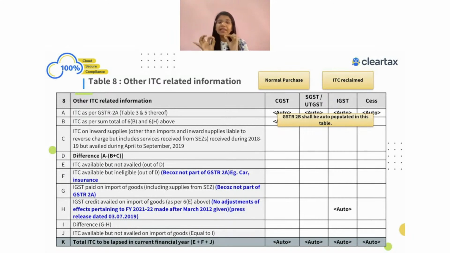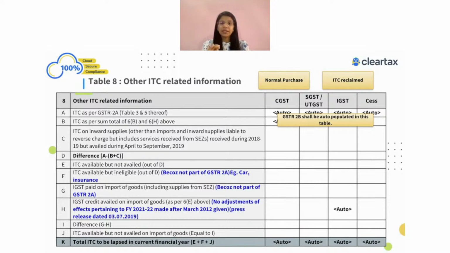And this has only your eligible ITC. It does not have your ineligible ITC. Document dated April to March will be coming over here.